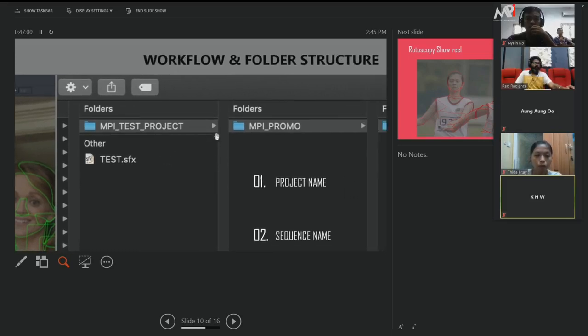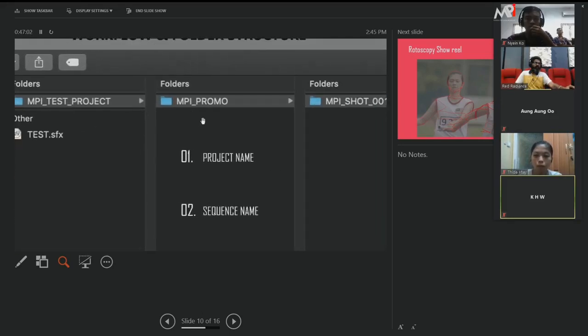Inside the project, you have to create the sequence. If you have many sequences, you need to create a folder with the sequence name. So I am giving just MPA underscore promo. This is my sequence. So I am just creating a name called MPA promo. So you have to create a sequence name.